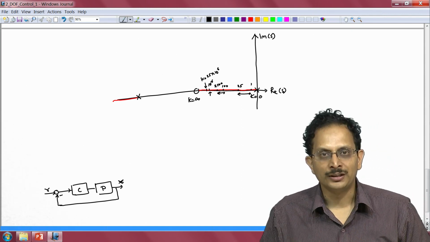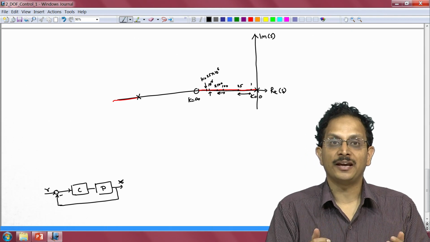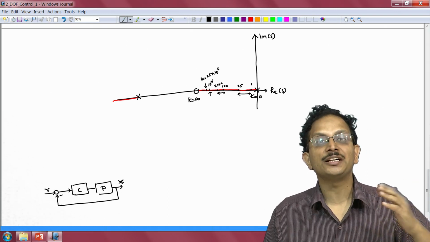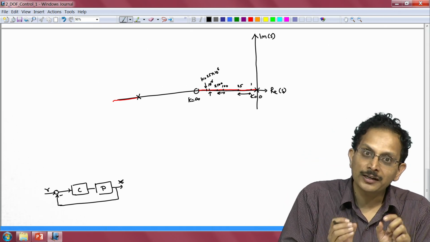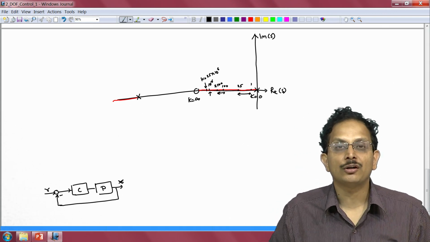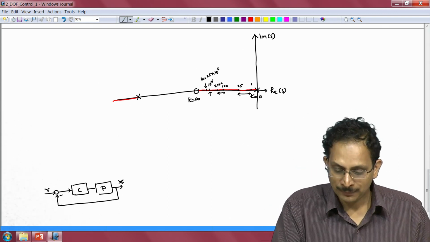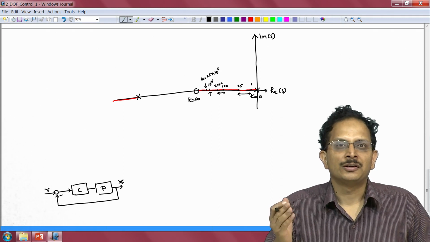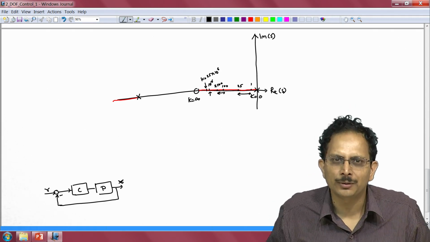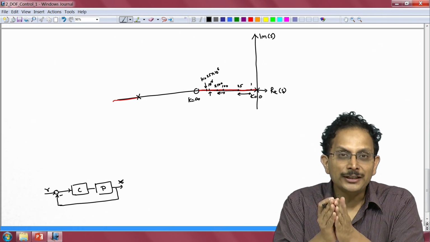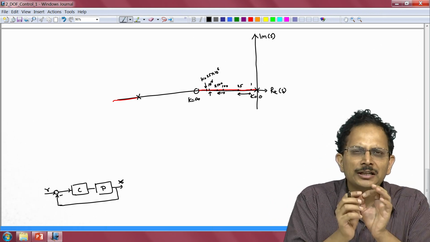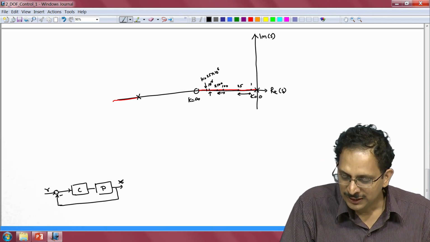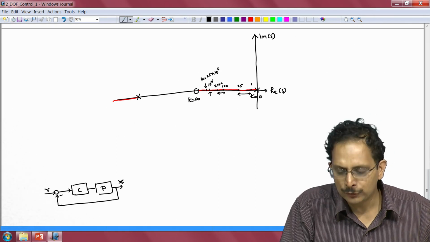So, what you see therefore is that if our open loop gain k is high, then the same factor of 25 variation in the gain will result in correspondingly smaller variation in the location of the closed loop pole. Hence, if we are very close to this 0, in other words, if our gain is extremely large, 1 billion or 10 billion or something like that hypothetically, then a variation of that gain by a factor of 25 will result in a practically negligible variation in the location of the closed loop pole, because in this scale the gain k is going from 0 to infinity.